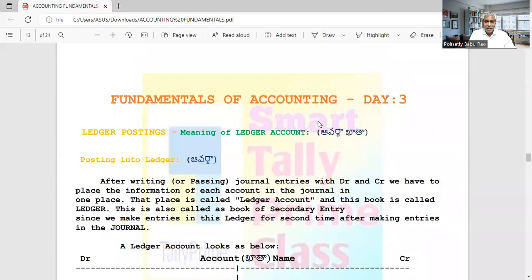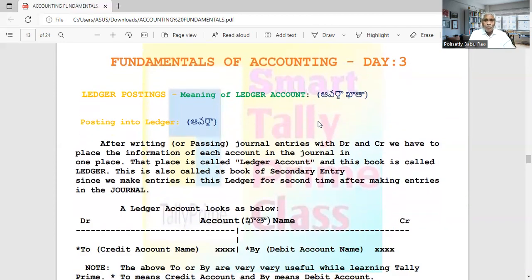In this ledger, we are again writing the debit account and credit account. First we are writing in the journal, and next time we are writing again here. That is why this ledger is called the book of secondary entry, because the first time we are recording in the journal, and the second time we are recording in the ledger.